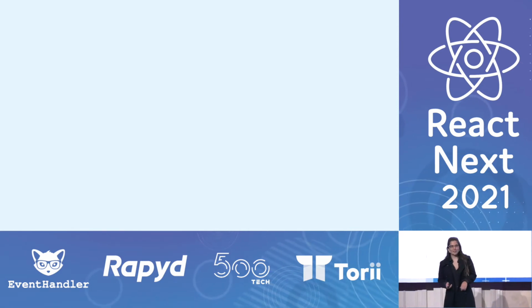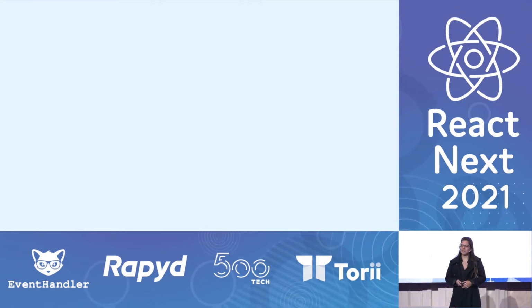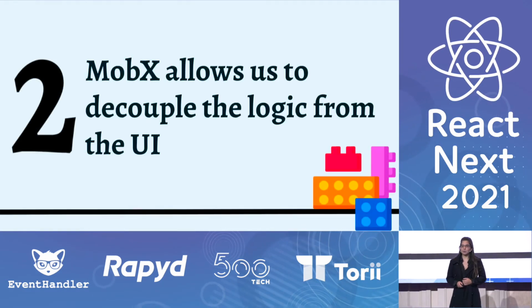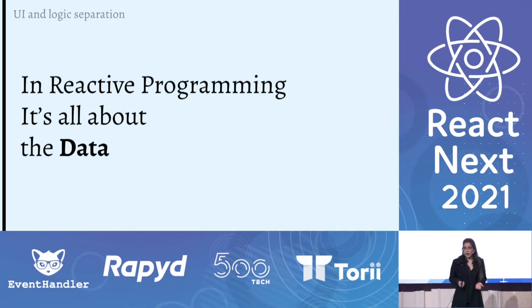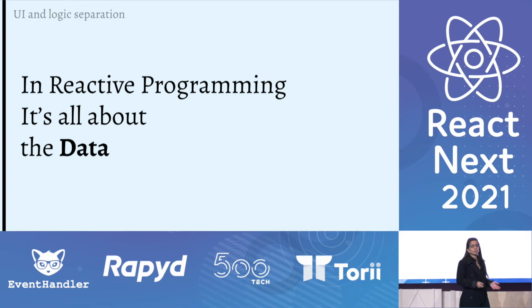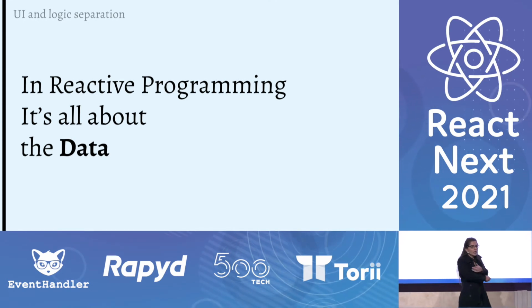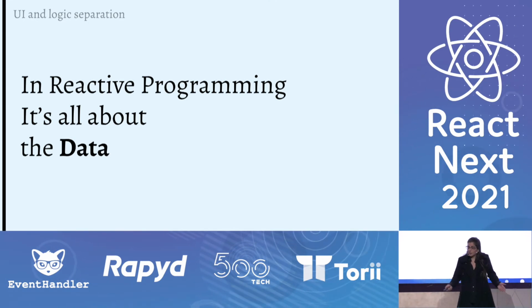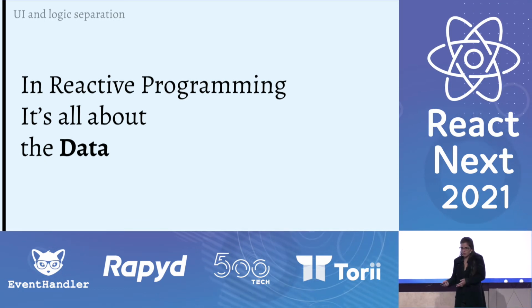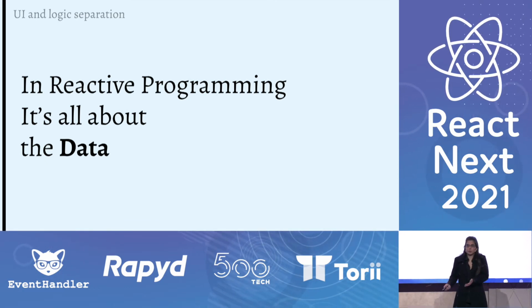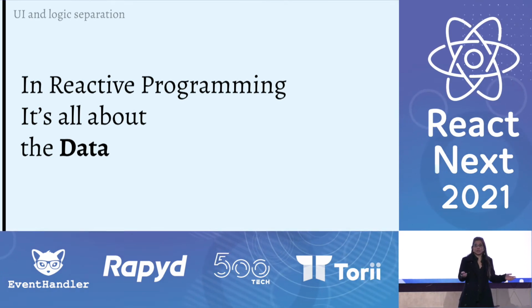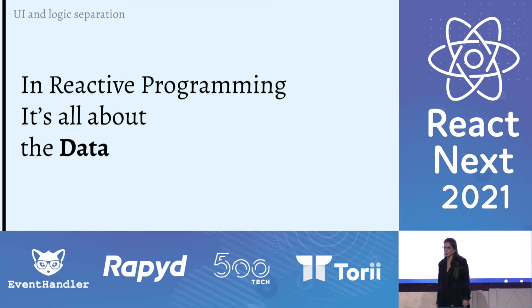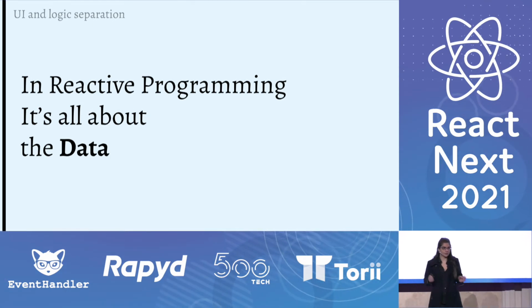But to be honest, I don't think the main reason to use MobX is performance. I think the main reason to use MobX is because it allows you to decouple the logic from the UI. The reason why is that MobX leverages reactive programming, and in reactive programming, it's all about the data. Reactive programming is basically event-driven development, but you always have one event and one handler. The event will always be, hey, I changed some data. And the handler will always be, yeah, okay, let's change some more data. It's always about the data.